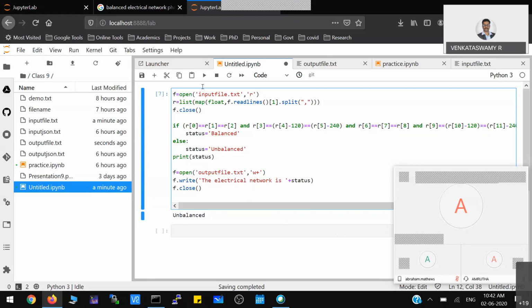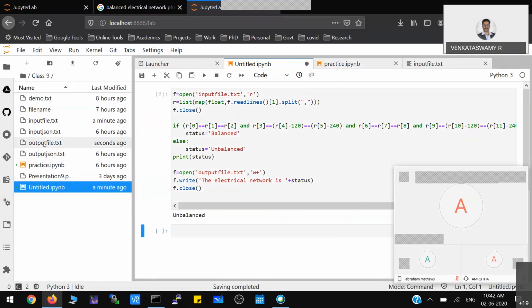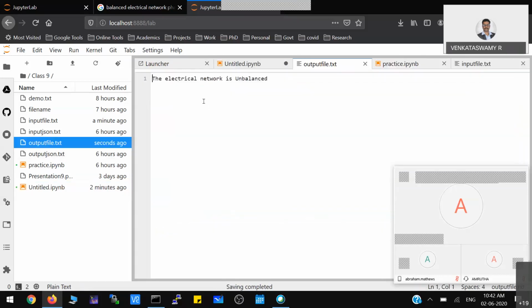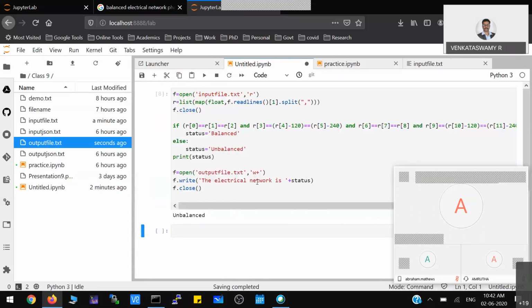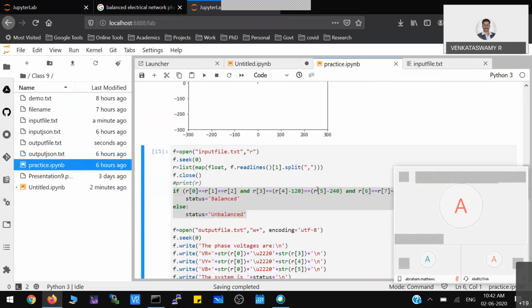So when I run this particular program, you can check your output file. When you open your output file, you can see here, the electrical network is unbalanced. So this kind of output is coming in a text file. Other things you can also do. I'll just copy paste here for your understanding.